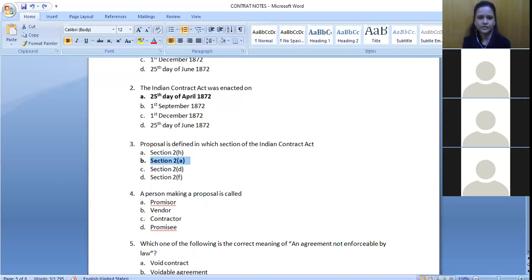Next question. A person making a proposal is called a promisor. Which section defines promisor? 2C. Yeah, so it is promisor 2C. Who is making the proposal is the promisor, who is giving acceptance is the promisee.